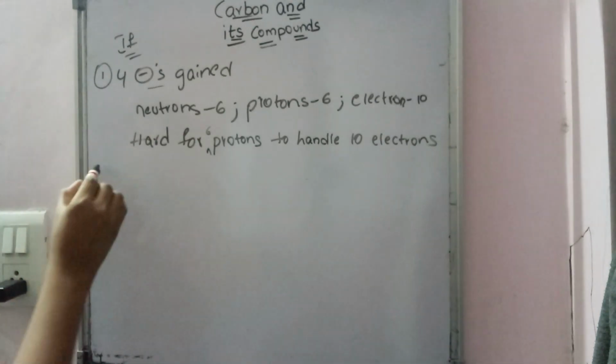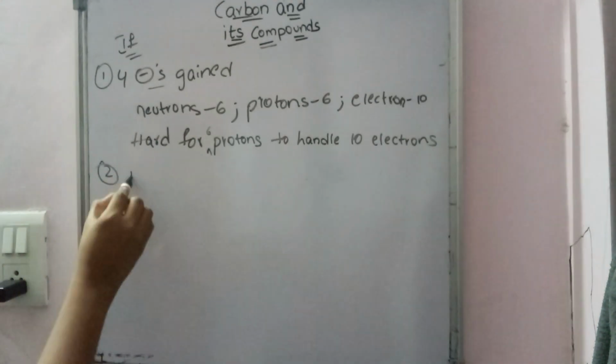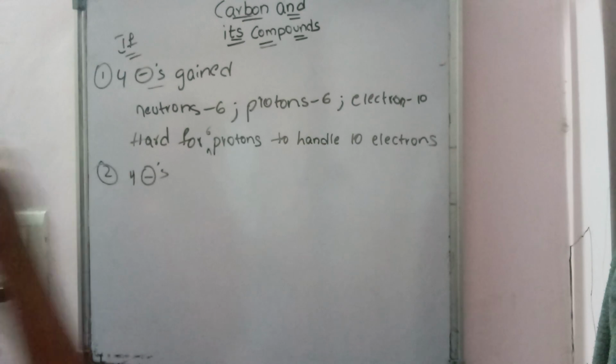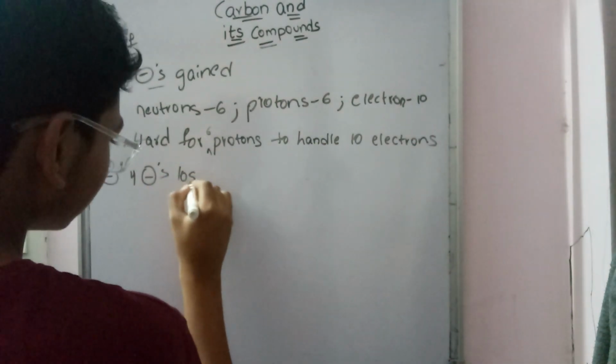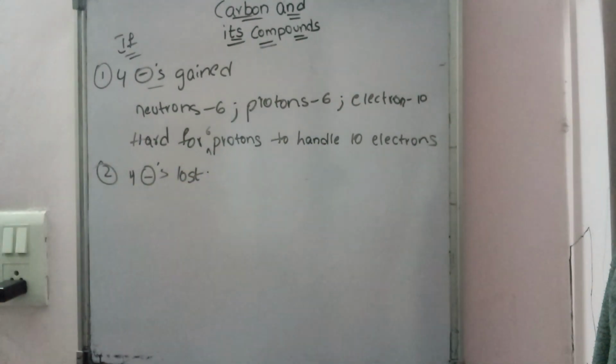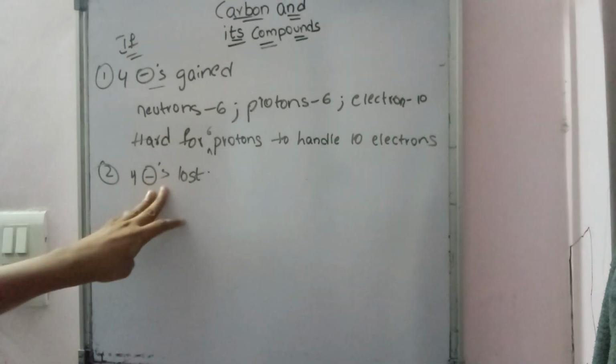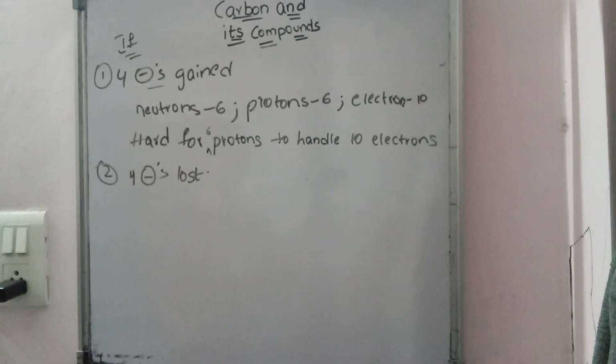And the next point is 4 electrons are lost. It can't even lose 4 electrons because removing electrons needs a very high amount of energy.